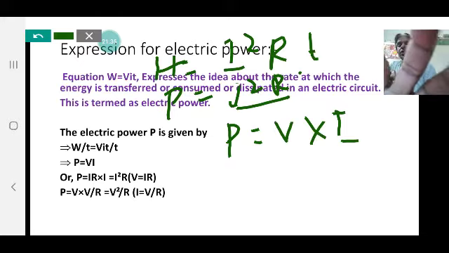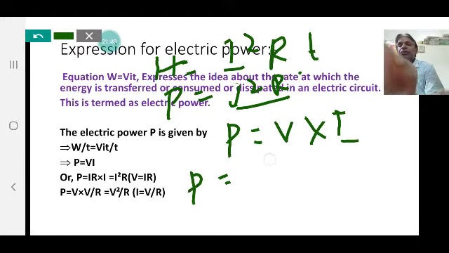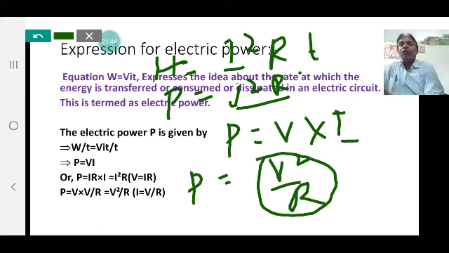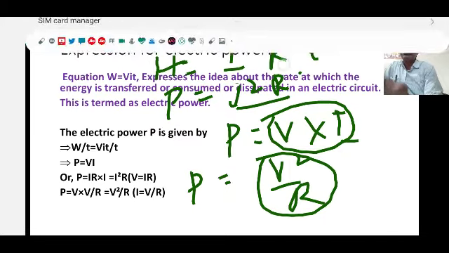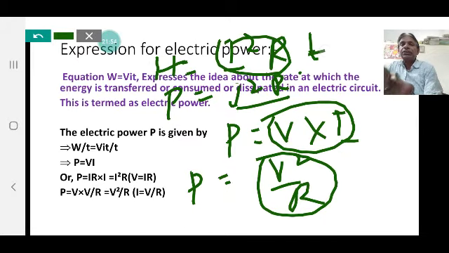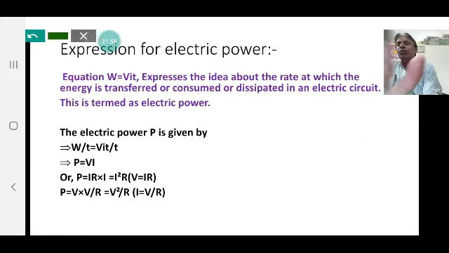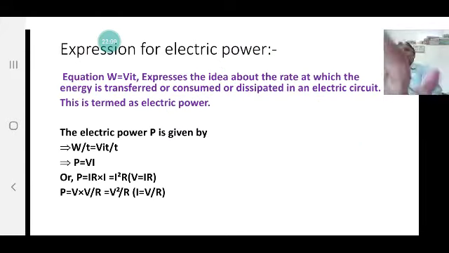And T is cancelled. Similarly, P can also be expressed in terms of V square by R. There are three expressions for the power. First, P is equal to VI, since P is equal to IT times V... Second expression, I square R, where T is cancelled. And third expression, V square by R.